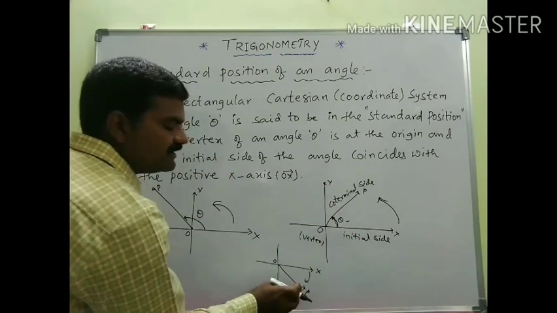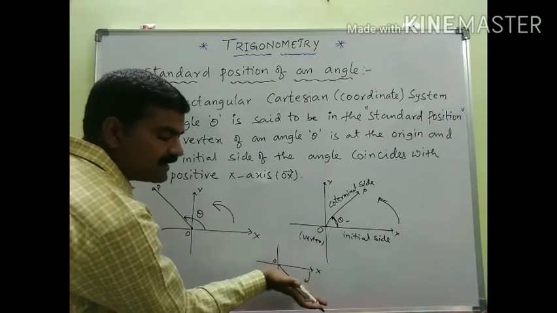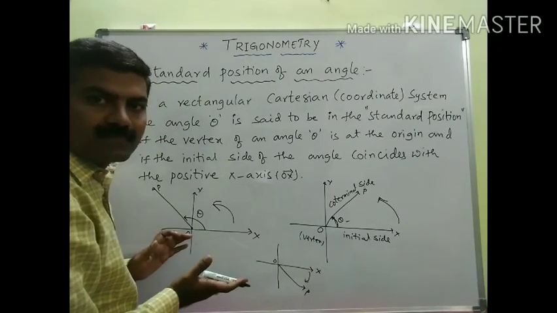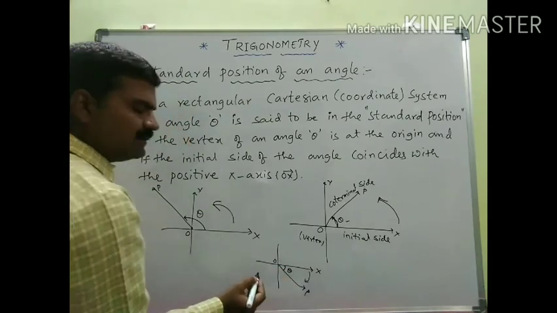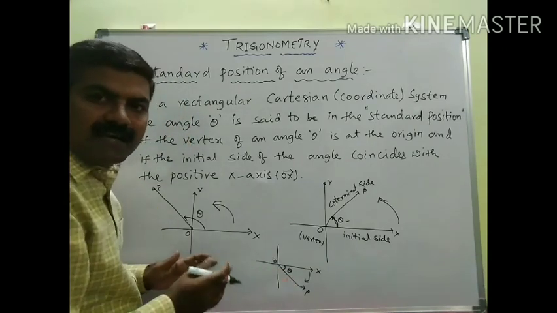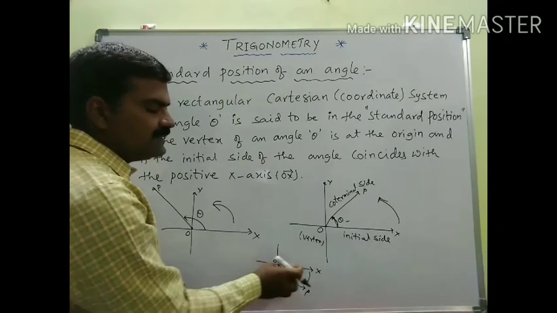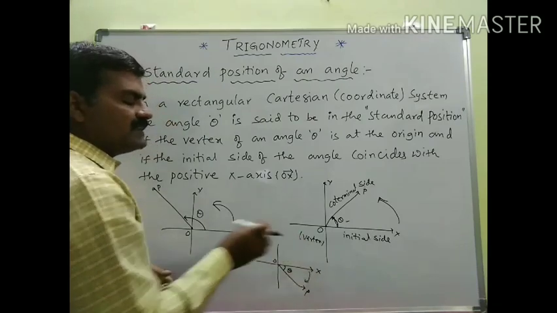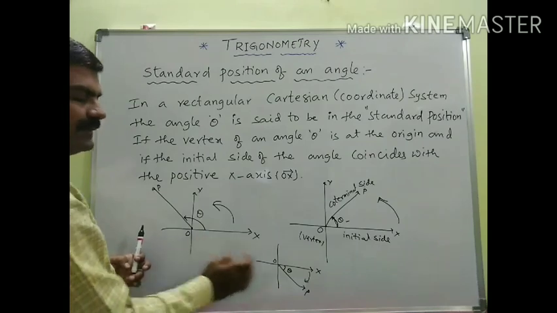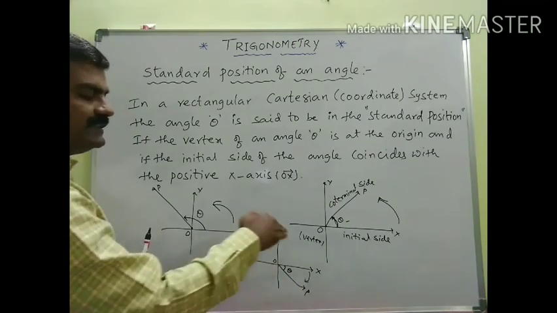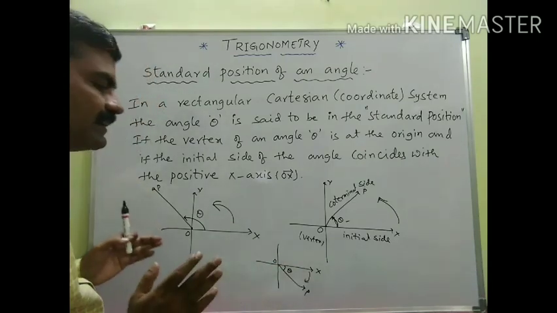But in this situation, OX is rotated in this downward direction, because it should coincide with the coterminal side. Hence, this is the amount of angle theta. Once again we say that theta is in the standard position, because the vertex is the origin and the initial ray is nothing but the positive x-axis. So in all these 3 situations, we can say that angle theta is in the standard position.